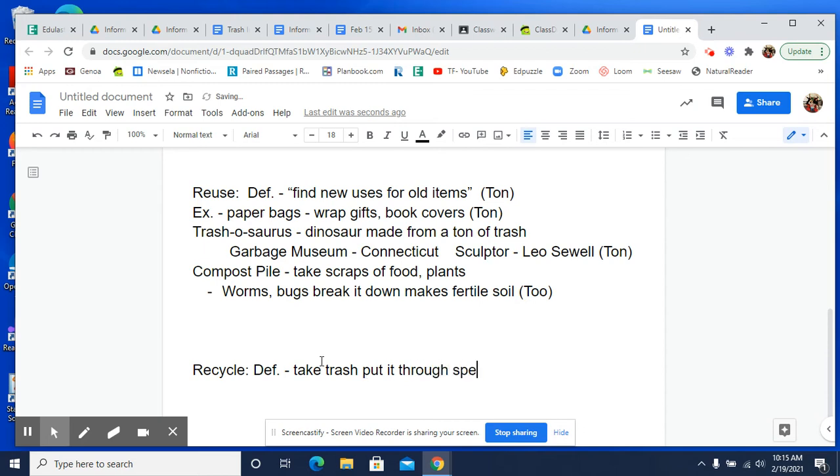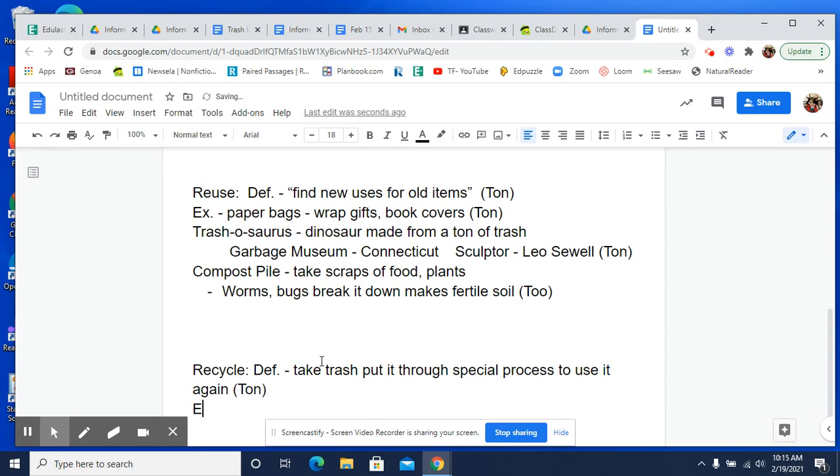Put it through a special process so that you can use it again. So that's basically what recycling is. Obviously, take trash, put it through special process to use it again. That's not a complete thought, but we'll make it a complete thought when we start writing our essay. And we got that from Ton in that same area.